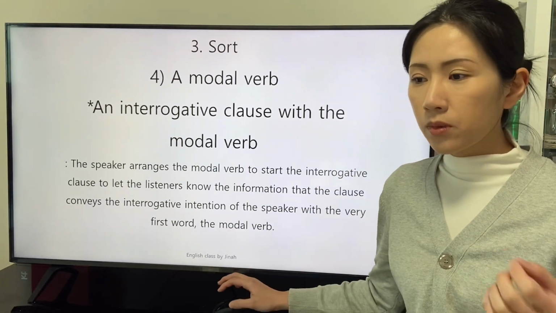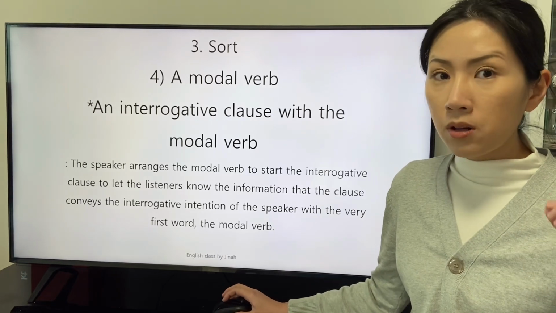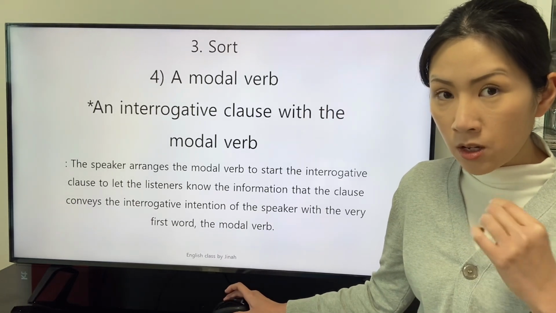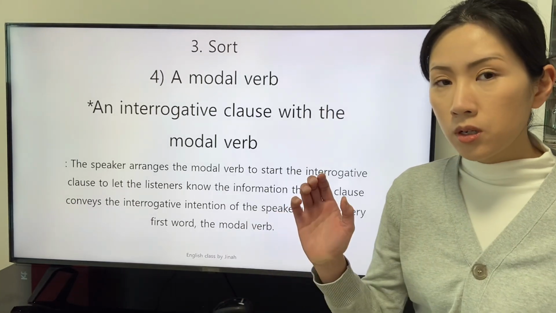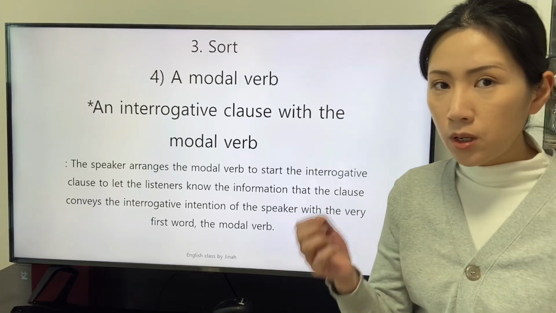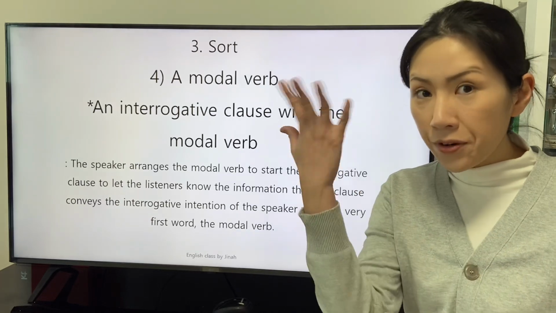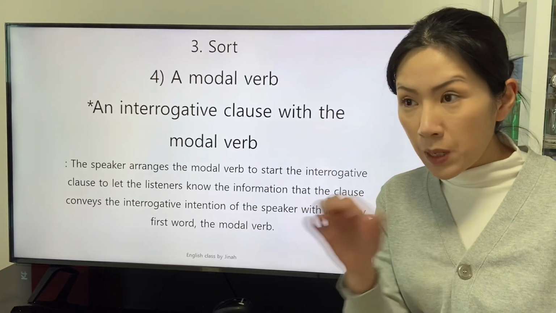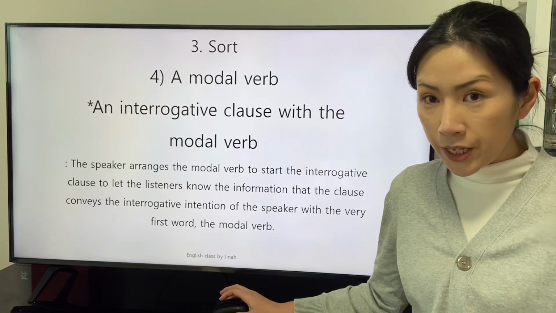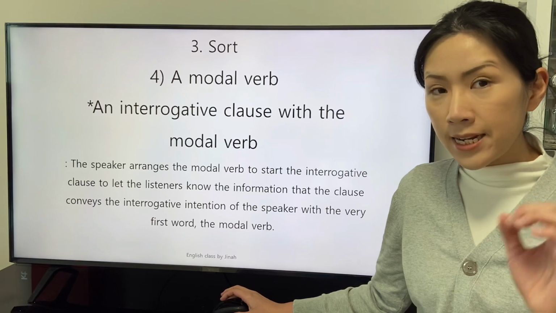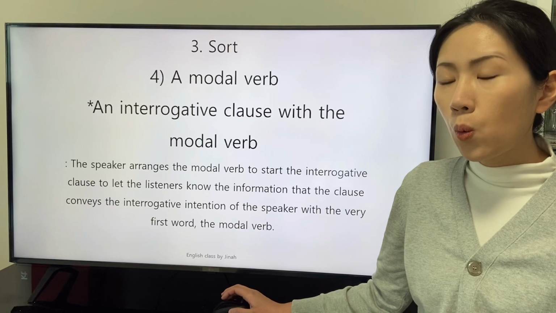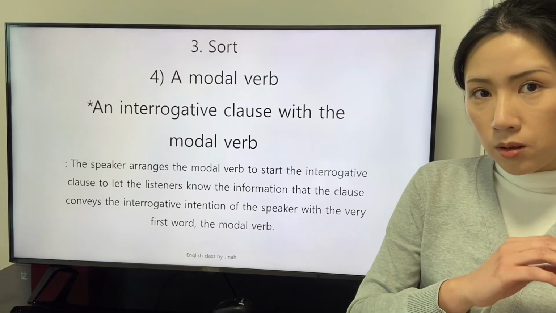The speaker starts with the modal verb to convey the interrogative intention so that the listeners figure out the intention of the speaker with the very first word. As soon as the listeners hear the first word, that is the modal verb, the listeners figure out that the speaker wants to know whether